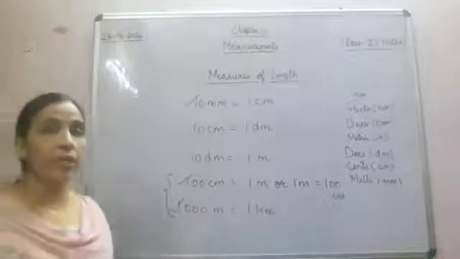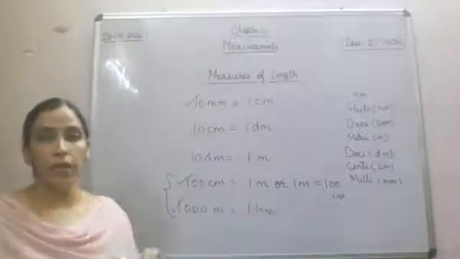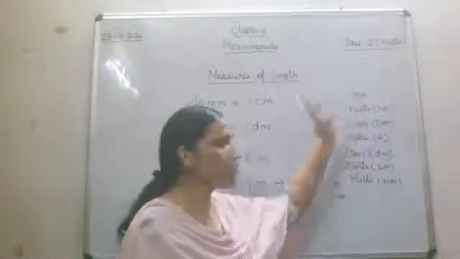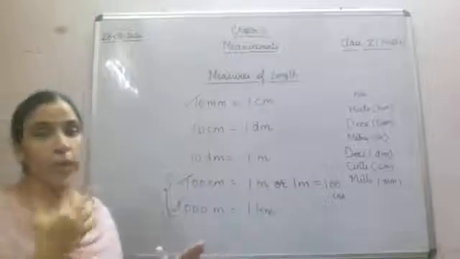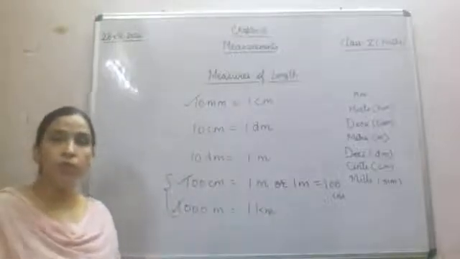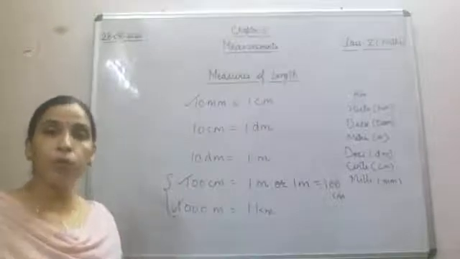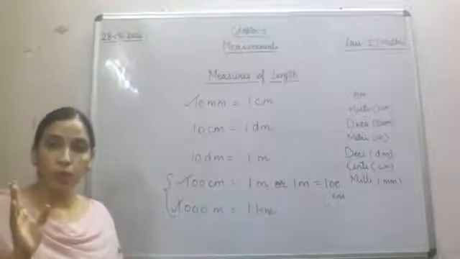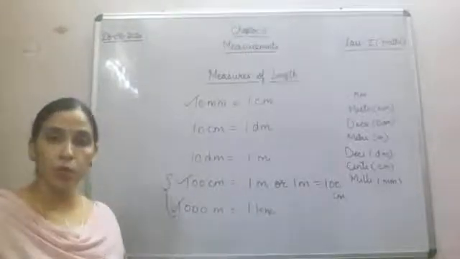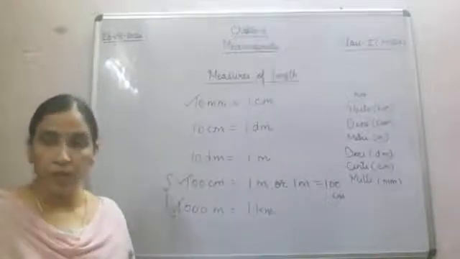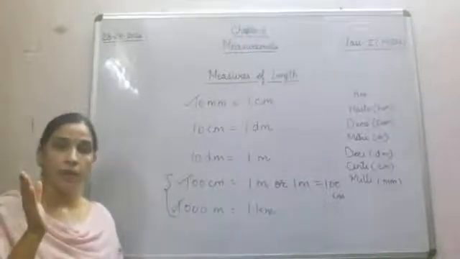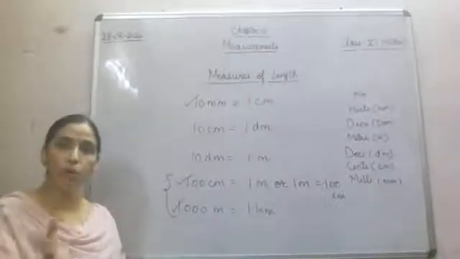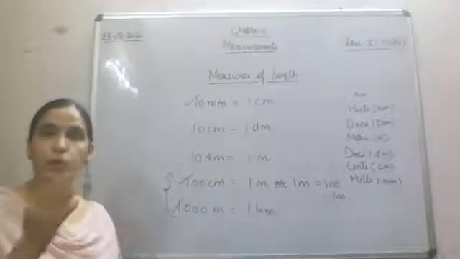See, for this I'll tell you a few tips. Whenever you have to do conversion, with this chart, milli, centi, deci, meter, deca, hecto, kilometer, you will be able to understand which is your smaller unit and which is your bigger unit. When a smaller unit is supposed to be converted into a bigger unit, you will do division. Smaller to bigger, you will do division, and bigger to smaller, you will do